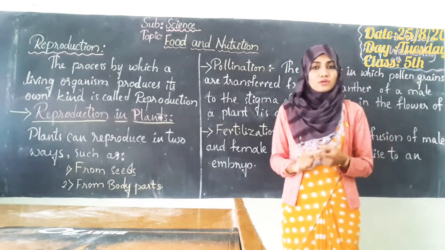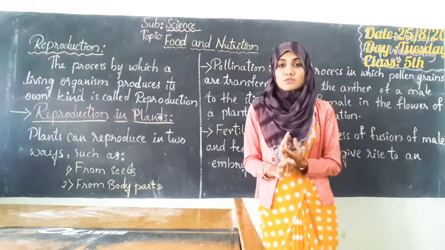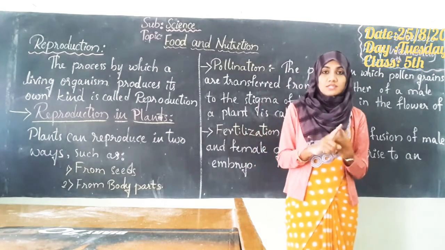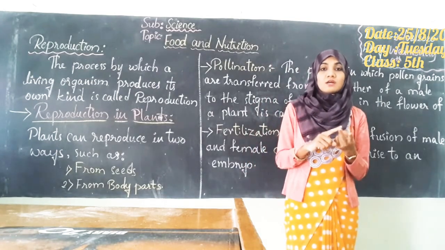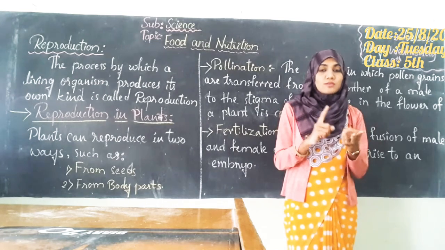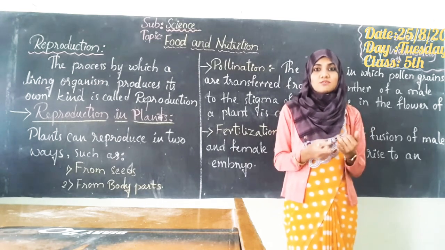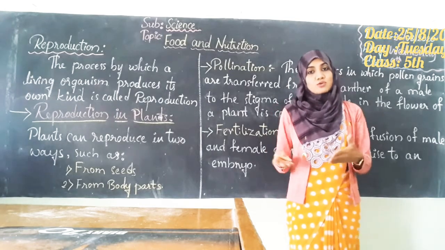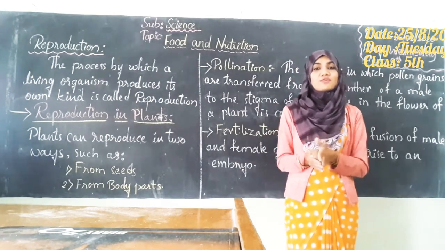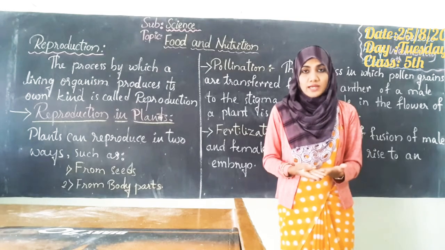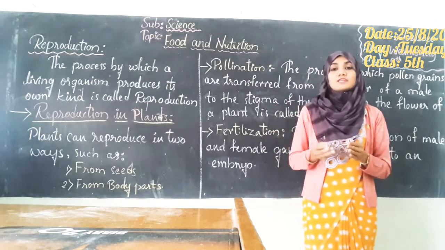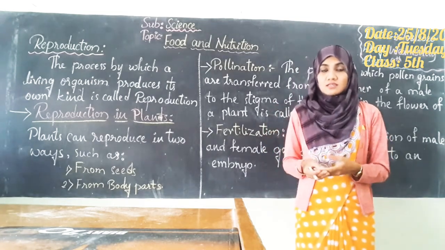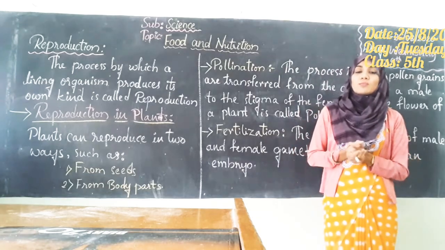Not only for food, even we have so many uses from the plants. We can take shelter from the plant, we can have clothing, we can make use of the medicines, we can even take the jute, oil, gums, resins and so on. So all these are the benefits that we are getting from plants, and hence we need to grow more plants, isn't it? But how can we grow plants?